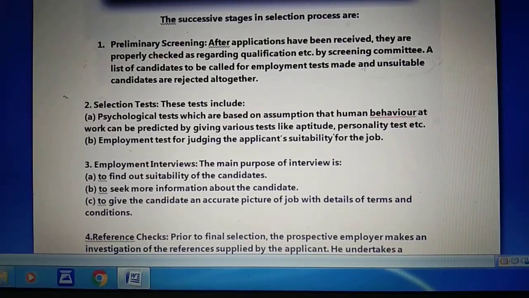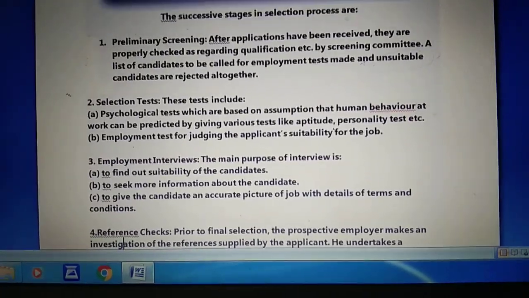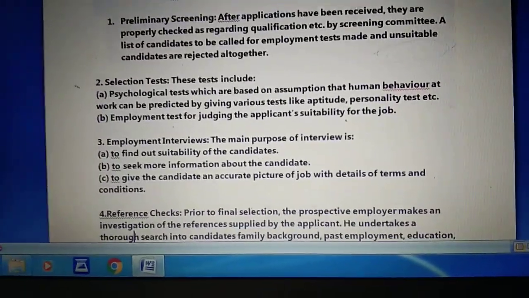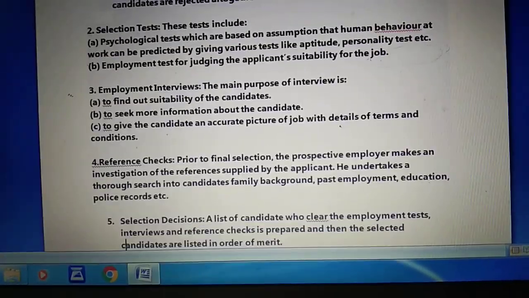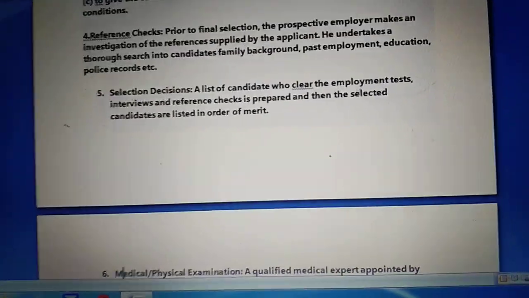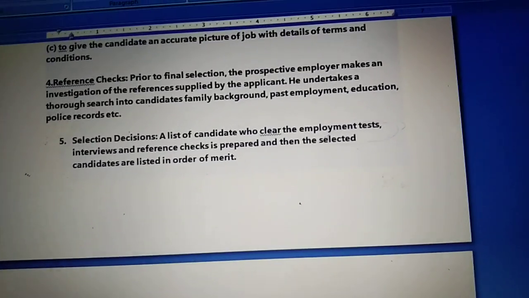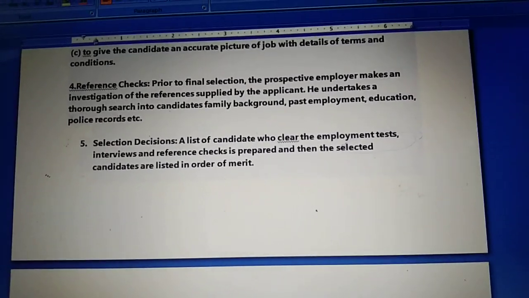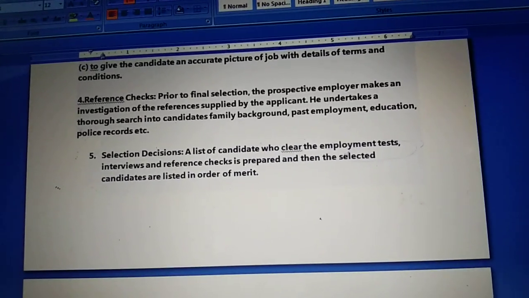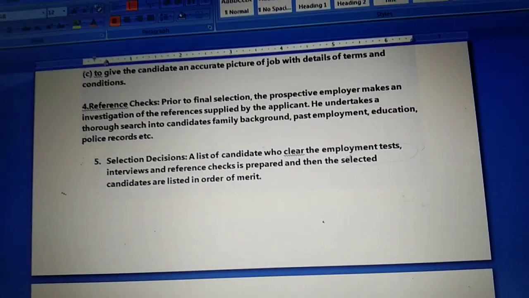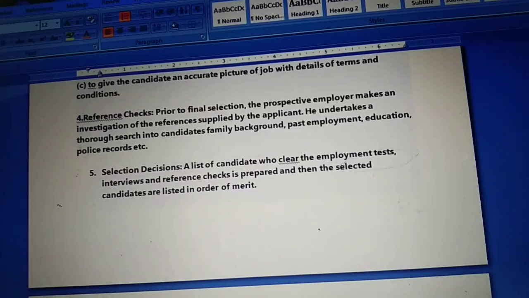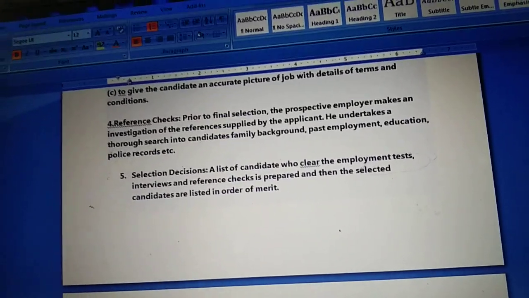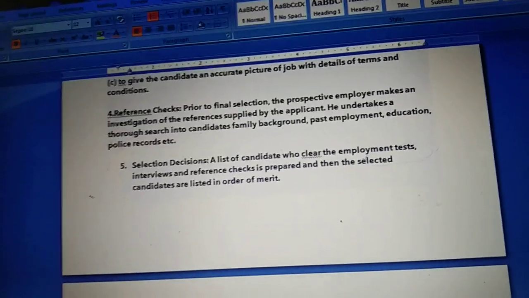Now once the job seeker has cleared the employment interview, he reaches the next step of the selection process, and that is reference check. Students, many employers request the name, address and telephone number of references for the purpose of verifying information and gaining additional information on an applicant. Previous employers, known persons, teachers and university professors can act as a reference.